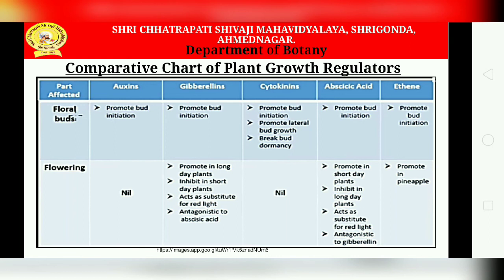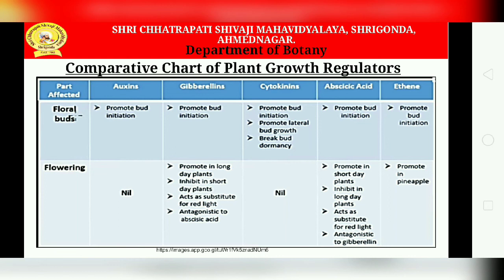During flowering, there is no action found in auxin and cytokinins. Gibberellins promote flowering in long day plants, inhibit it in short day plants, act as a substitute for red light, and are antagonistic to abscisic acid.